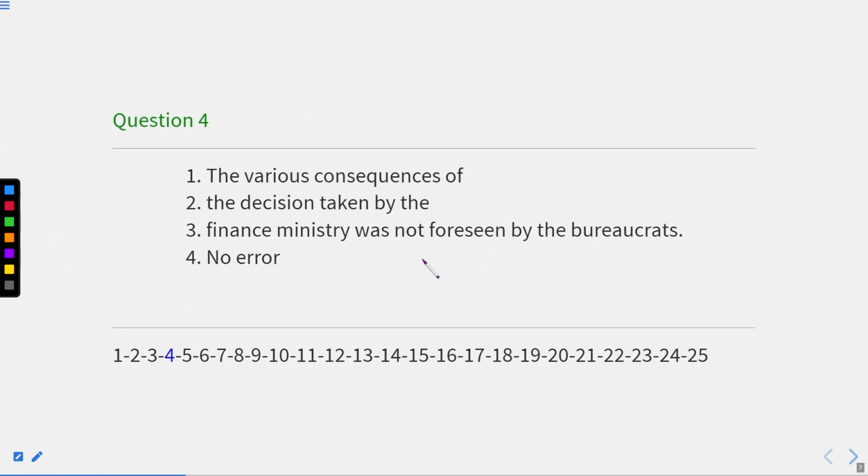This is question number 4. The various consequences, meaning outcomes or results, of the decision taken by the finance ministry was not foreseen by the bureaucrats. It means the decision that the finance ministry took, what were the consequences of it? That was not foreseen by the bureaucrats.